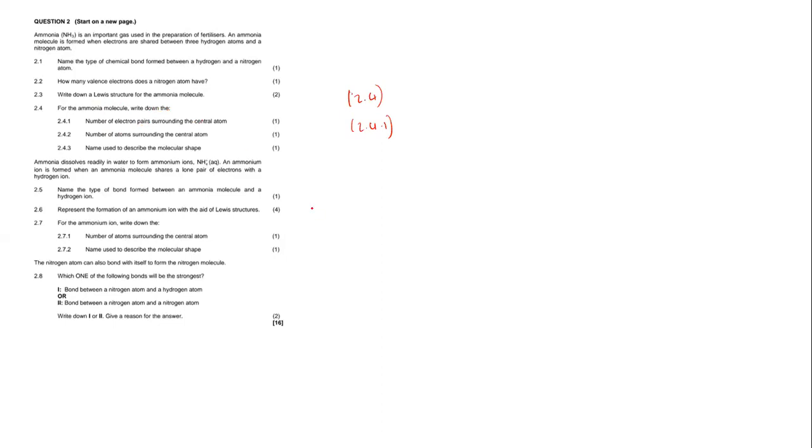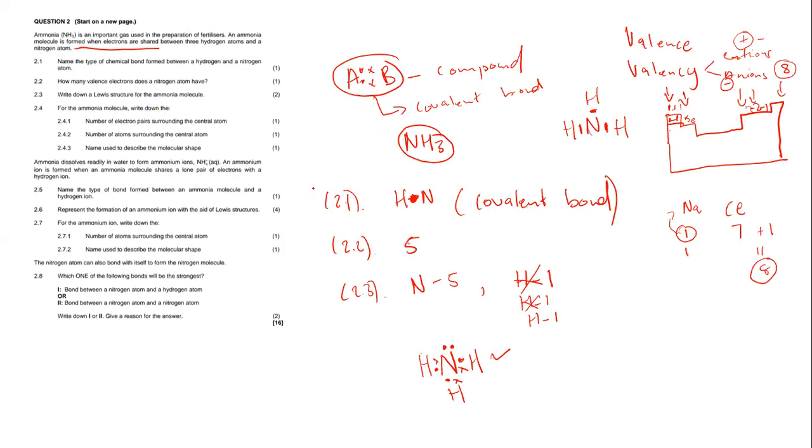It's very important for you to understand 2.3 so that when answering 2.4.1, you know how to answer it. Remember, it wants us to write down the number of electron pairs. They didn't say number of electrons. They said electron pairs.